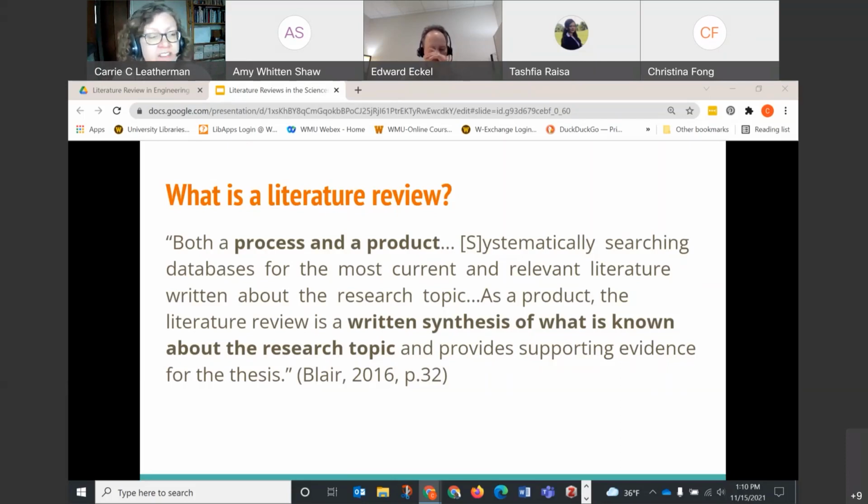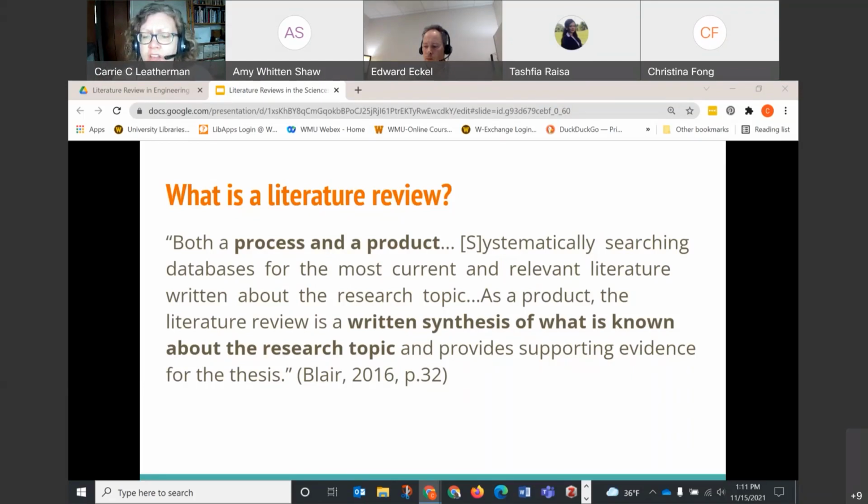You've tried to find all, and there should be big air quotes around all, all of the scholarly articles that address your particular research question. And again, you're trying to cover all this literature so you have the larger context for whatever it is you're doing that relates to literature review, whether it's your thesis or dissertation, a primary research article, what have you. You want that context, and you can only have that if you've covered all the literature that exists.